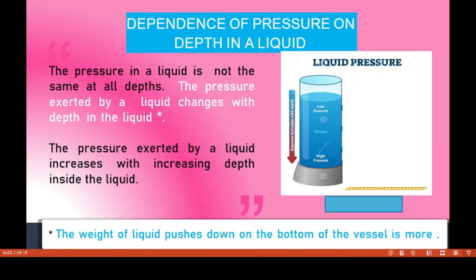You know children, see this picture. Here at the base of the vessel only, high pressure will be there. This is water. Here low pressure will be there.